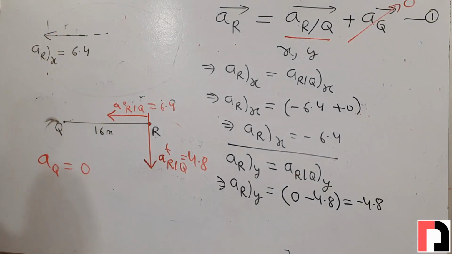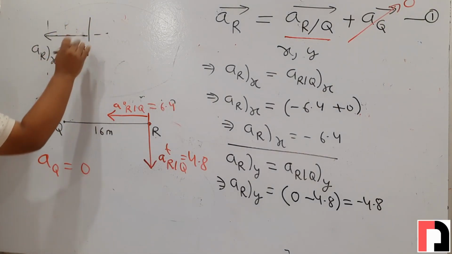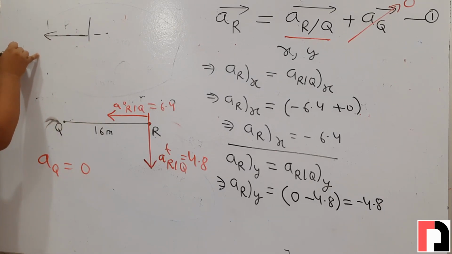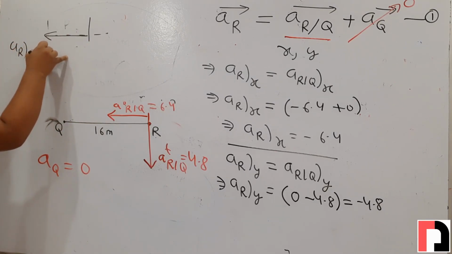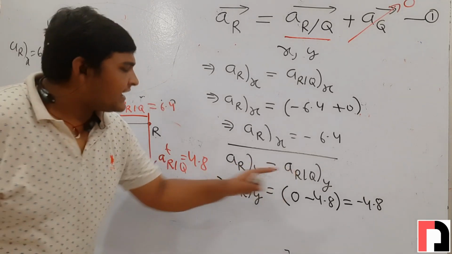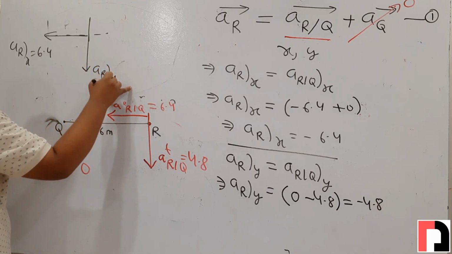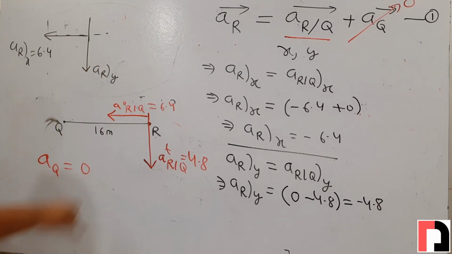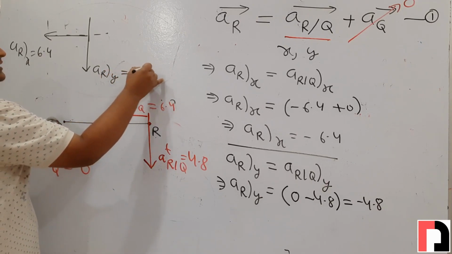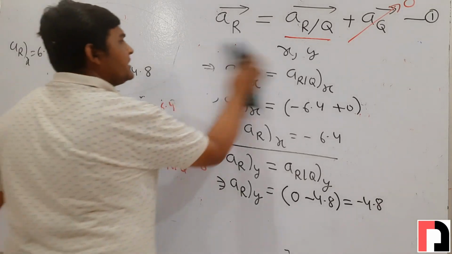I am drawing it here. This is acceleration of r, x component. Now acceleration of r in its y component will be this, and since it is negative, it will be in minus y direction. This is the component of acceleration of r in y direction, and its value will be 4.8. Okay, I am rubbing it.